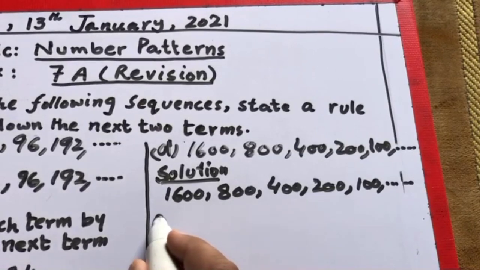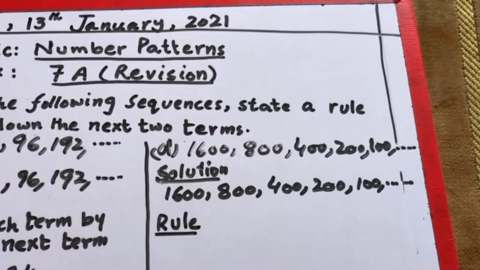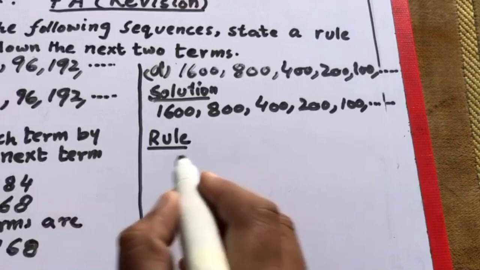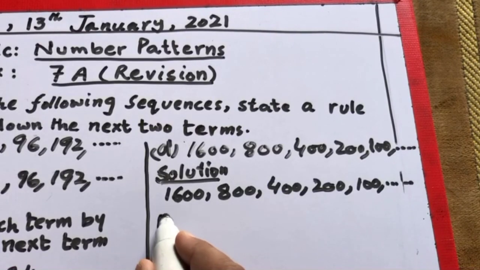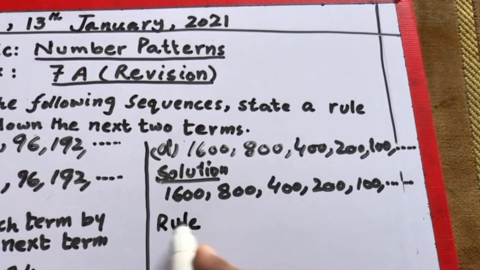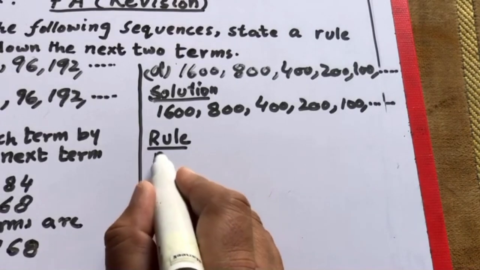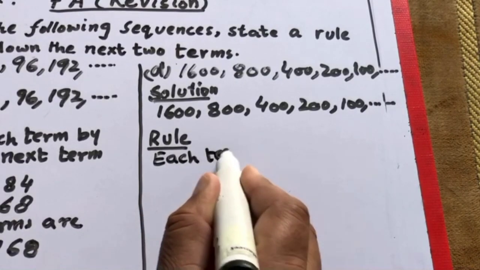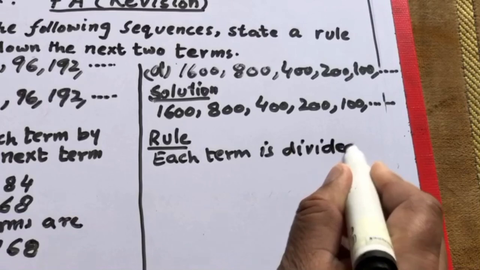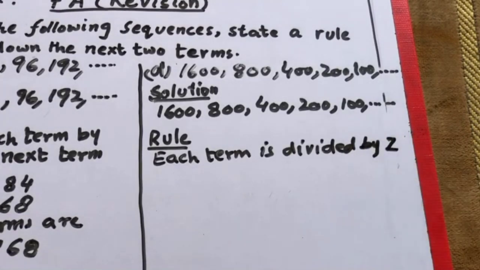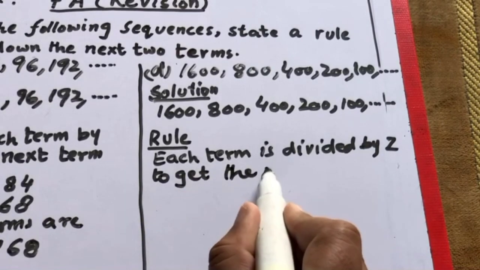So the rule is: each term is divided by 2 to get the next term.